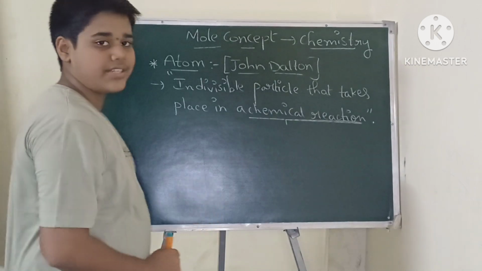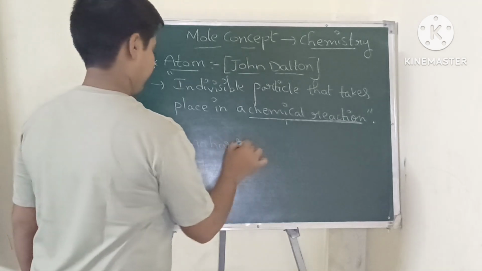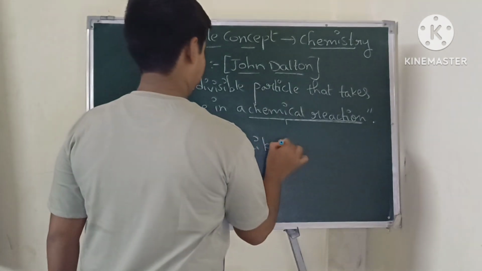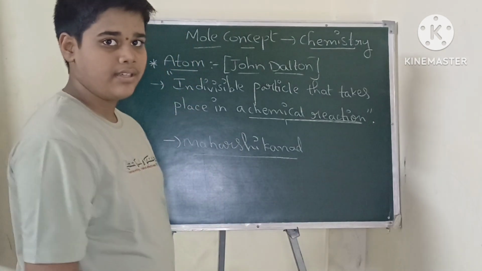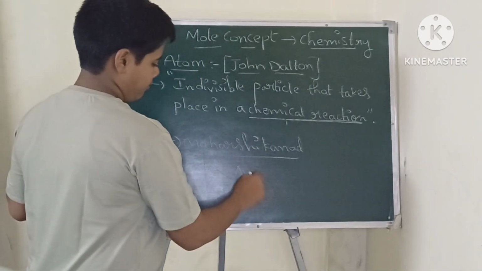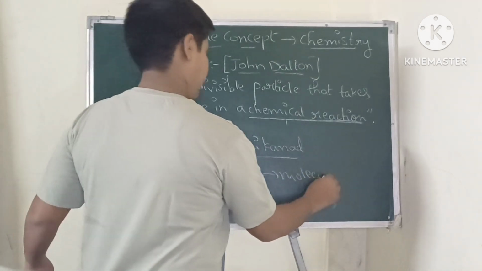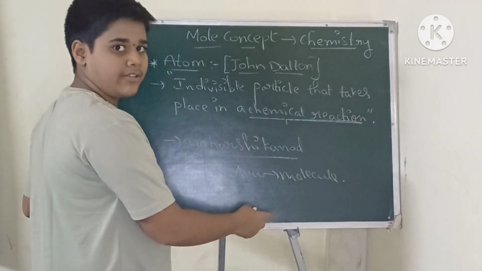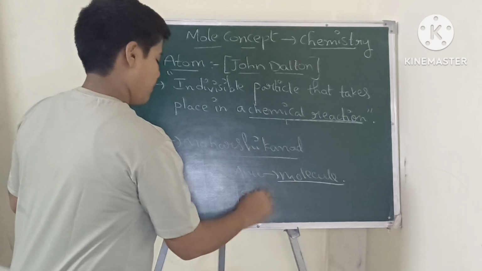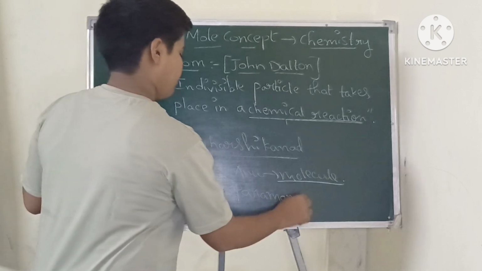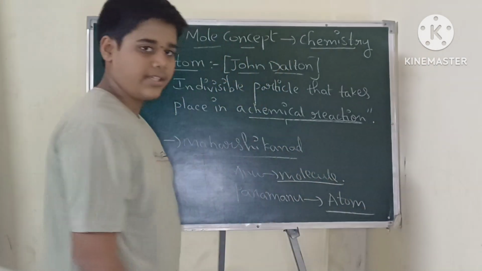An Indian philosopher, Maharshi Kanad, said that Anu is a molecule and Parmanu is an atom.